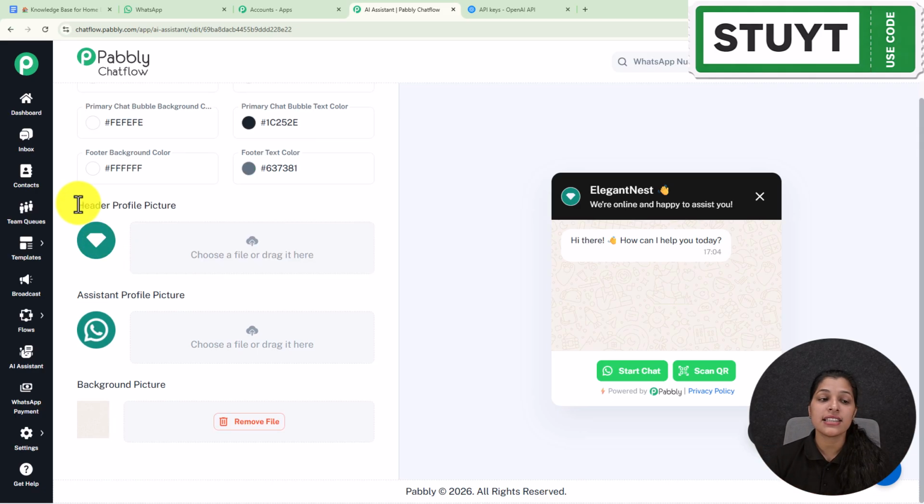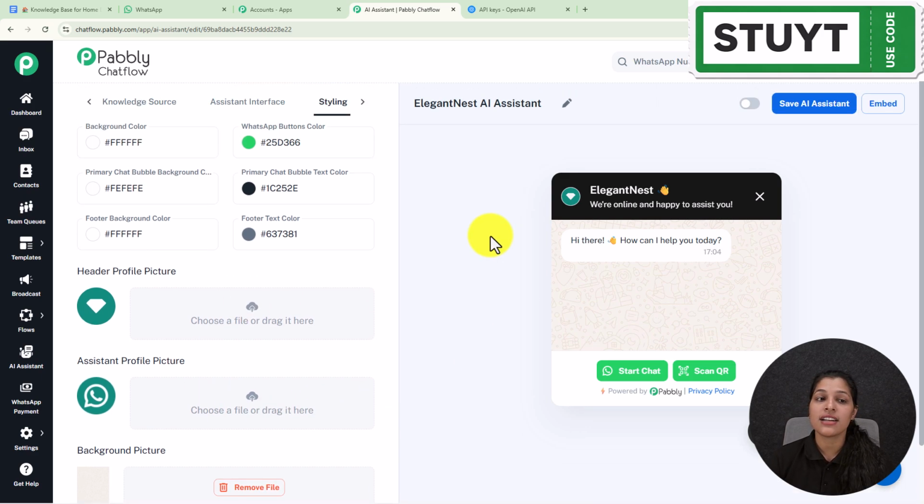And now we are getting this option for providing the header profile picture, assistant profile picture, and background picture. So if you want to provide any kind of these profiles, then you can add it over here. So with this we are done with this tab, and now we have created our AI assistant. Now we just have to enable it by activating this toggle, and for saving it we just have to click over this save AI assistant button, and here we are getting this pop-up, which means it is saved successfully.